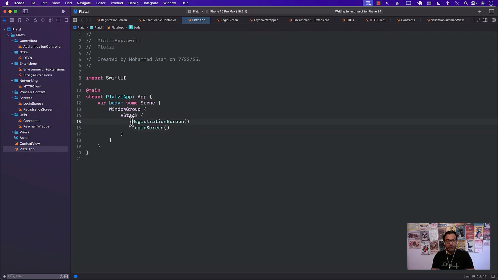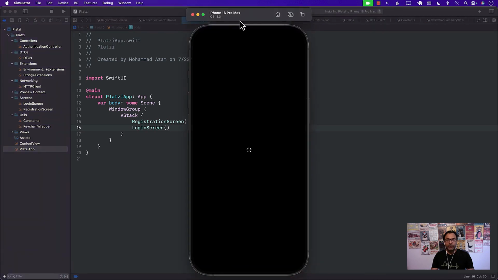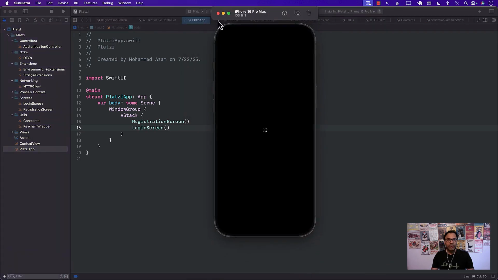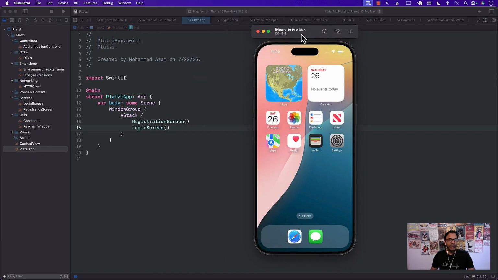The reason I'm doing it this way is that probably the person that I registered already expired, meaning their registration is no longer there. So I can quickly register the user and then I can quickly log in the user. But this is obviously not the way that you display the screens unless you have specific requirements.